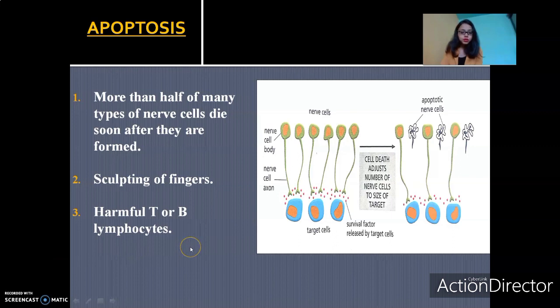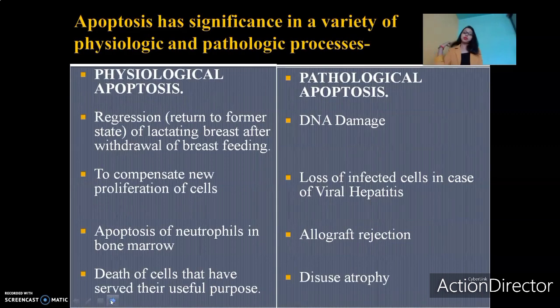Moving on to the next slide. Apoptosis has significance both physiologically and pathologically. What does this mean? We've already seen in the previous slide that during the normal body functioning, apoptosis occurs. We discussed the examples of embryogenesis. Not just embryogenesis, even throughout the lifetime, apoptosis can occur normally in several situations.